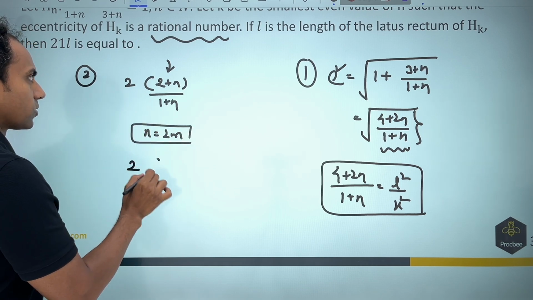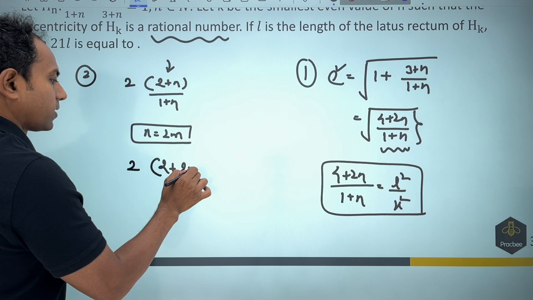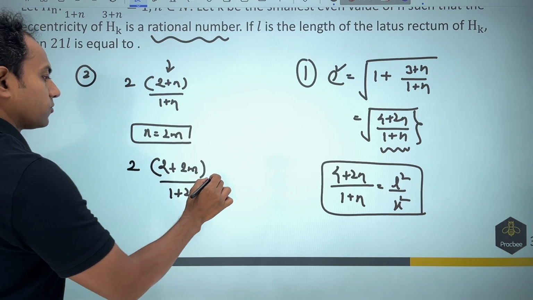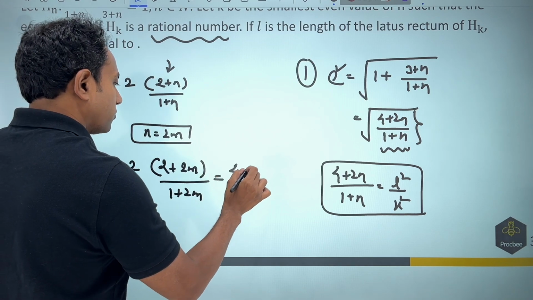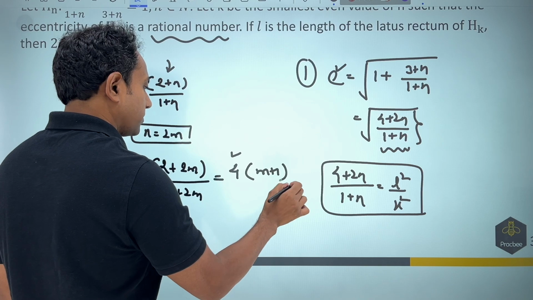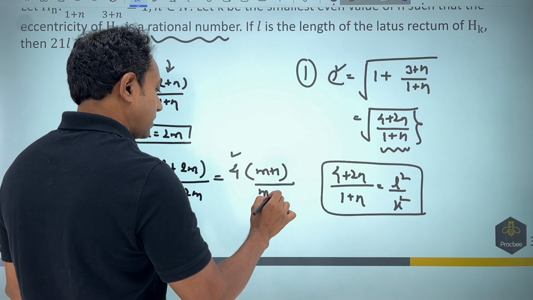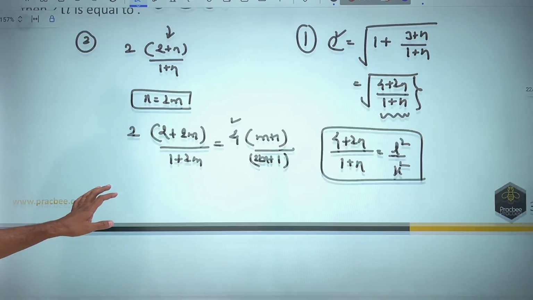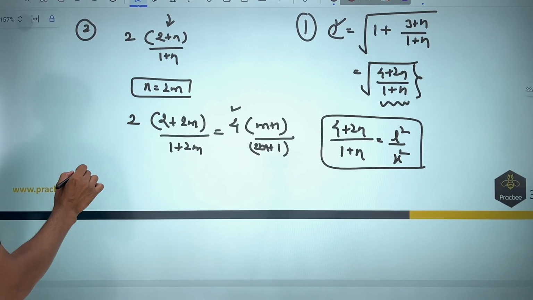If I do so, you can see that this will become 2, this will become 2m, this will become 1 plus 2m. And now if you simplify, you can see that you are getting a 4, which has already become a square. And what we are getting is nothing but m plus 1 in the numerator and 2m plus 1 in the denominator. Once you have done this, and this has simplified your calculation, now we will check for values of m.